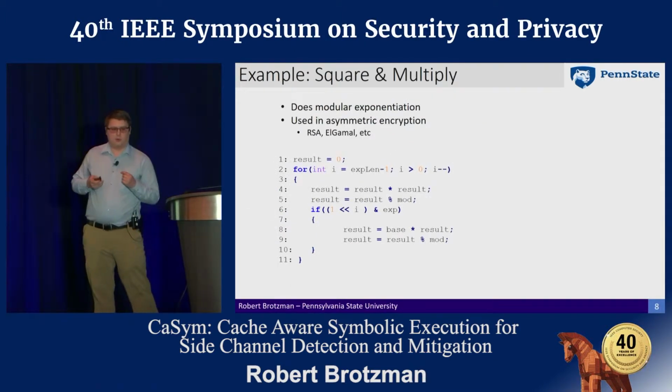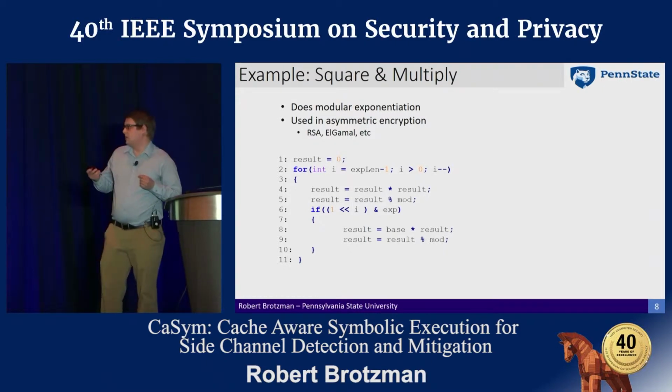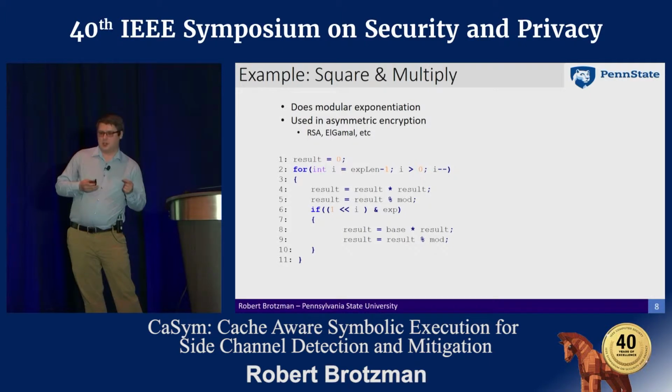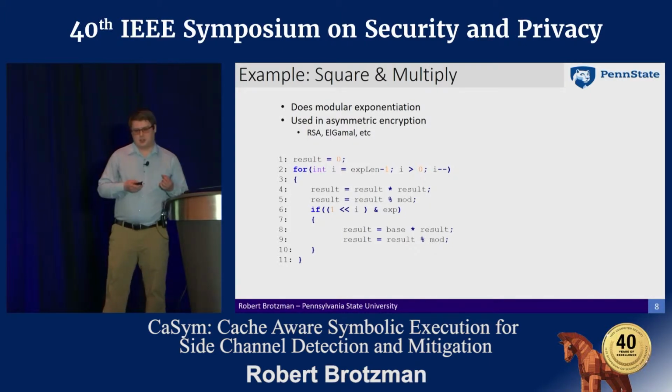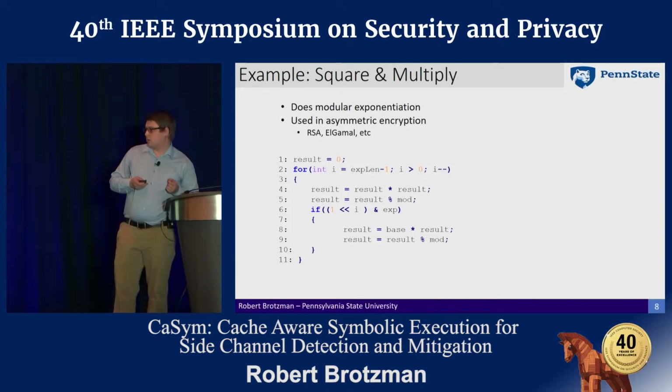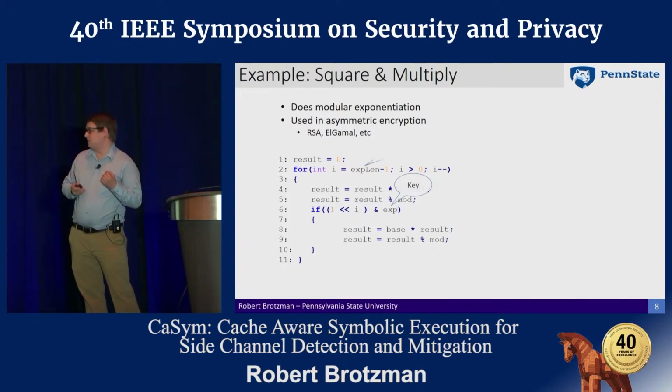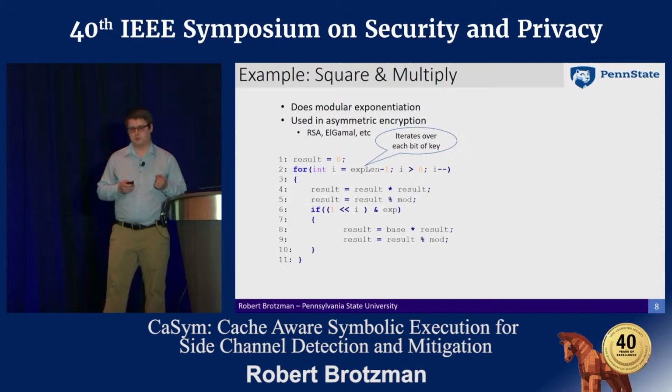To go over an illustrative example, we talk about the square multiply algorithm, which is used in modular exponentiation. This is commonly used in asymmetric cryptography. In these cases, the exponent is typically the private key, and here the loop is going to iterate over every bit of the key.